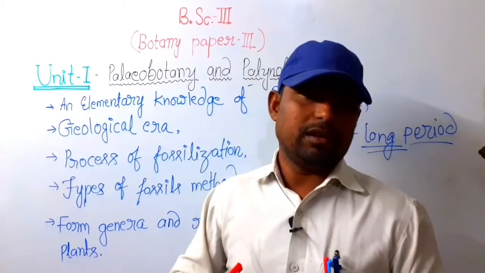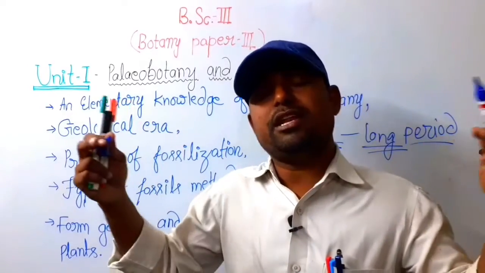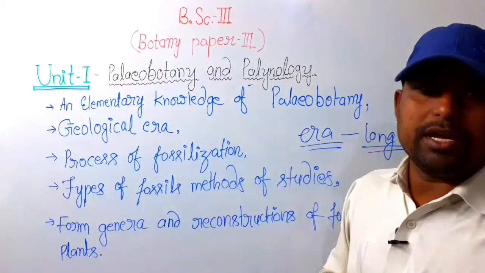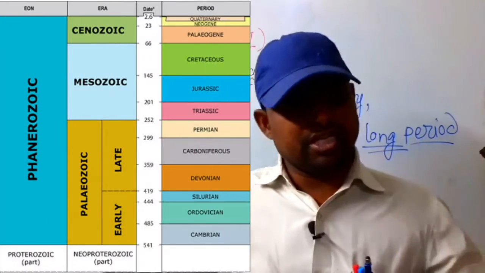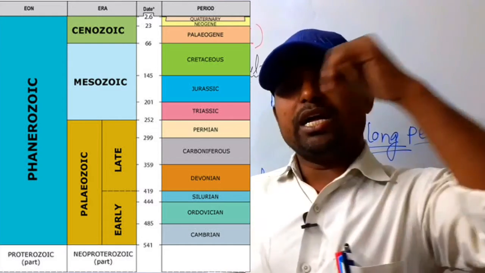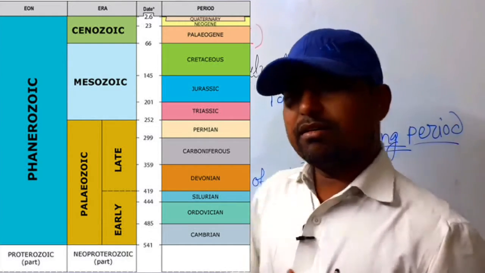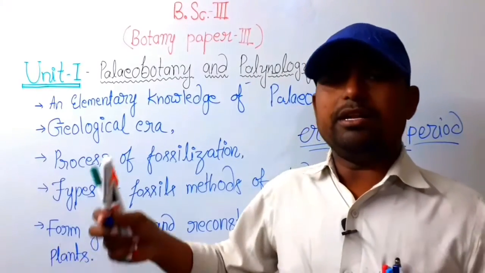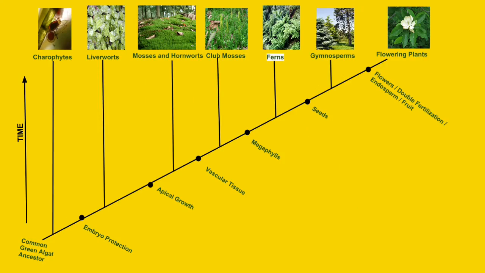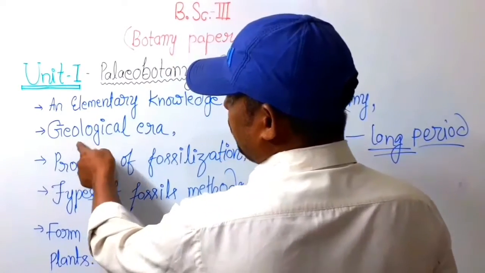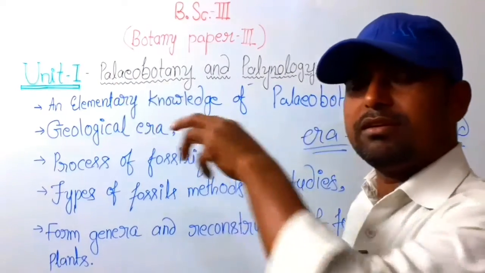When we spend a very long period, such a long period has a different type of generation. It means one era and a second era are mostly different, with different animals and different plants, mostly dissimilar. So, geological era is related to earth positioning.